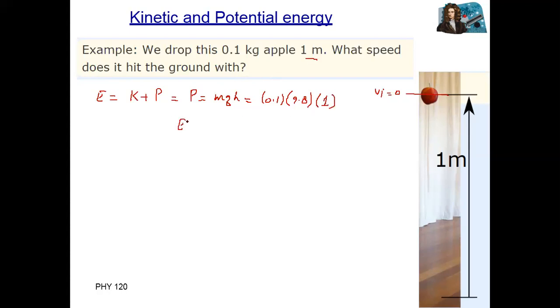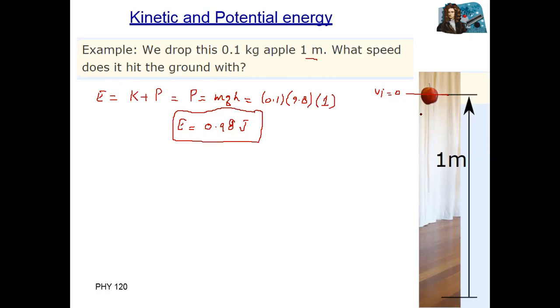So the total mechanical energy of the system, when you multiply these, 9.8 multiplied by 0.1 equals 0.98. So 0.98 joule is the total energy of the system.